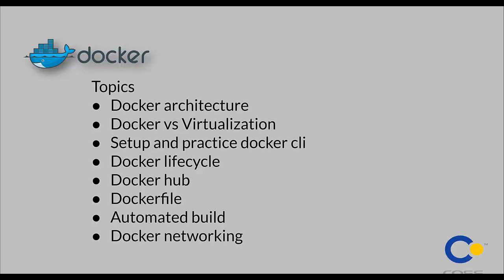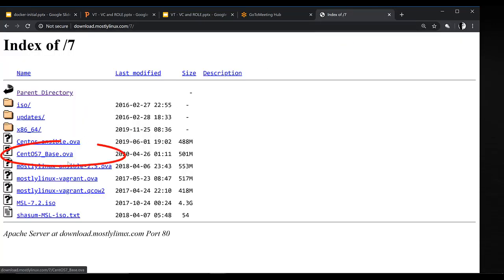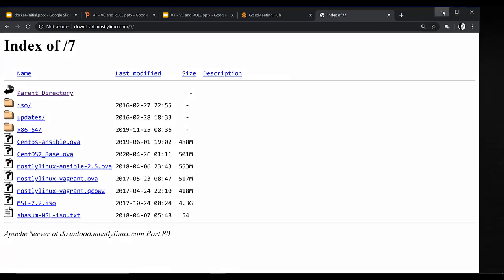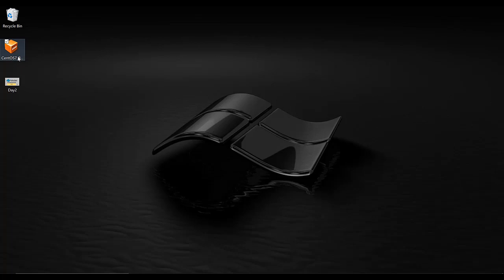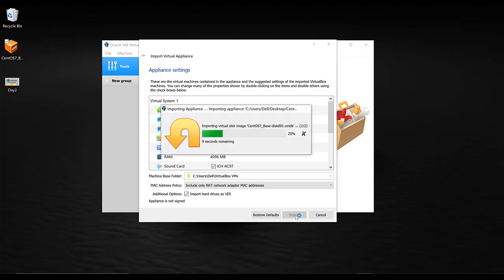Yesterday, what we did, in fact, we downloaded one OVA virtual appliance from this URL, CentOS 7 base OVA. Once downloaded, I have already downloaded it. It is right now lying on my desktop. If I just double click, this will open up Oracle VirtualBox and the virtual machine appliance will be imported. I just click import, and the virtual machine image is imported within Oracle VirtualBox.